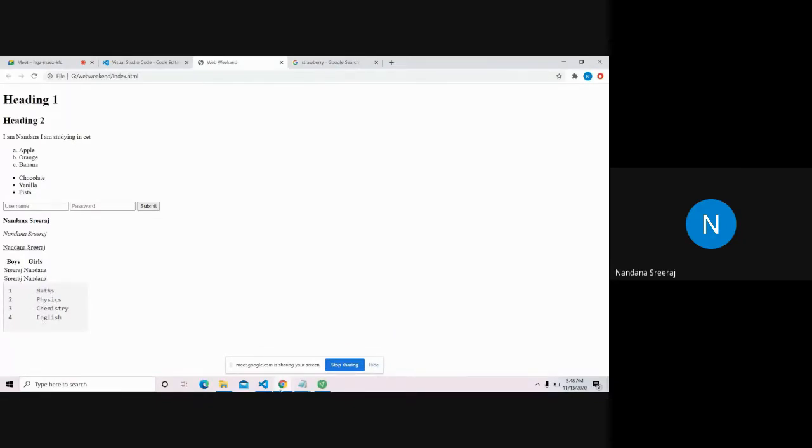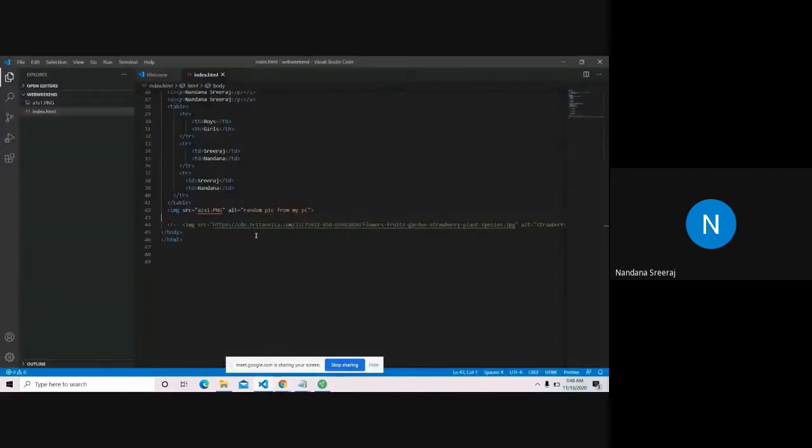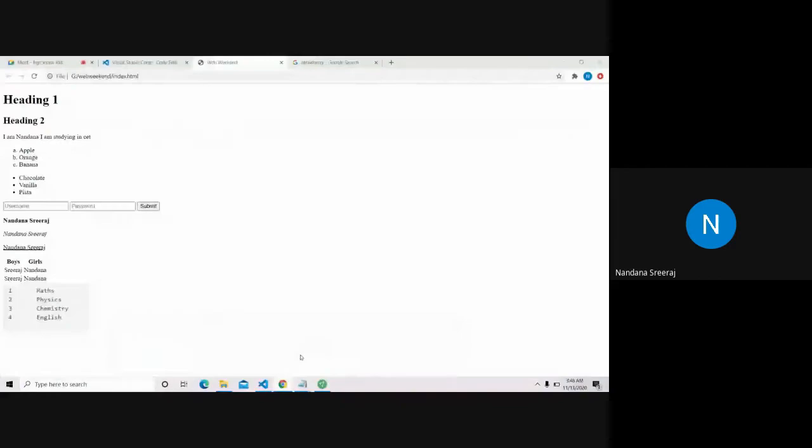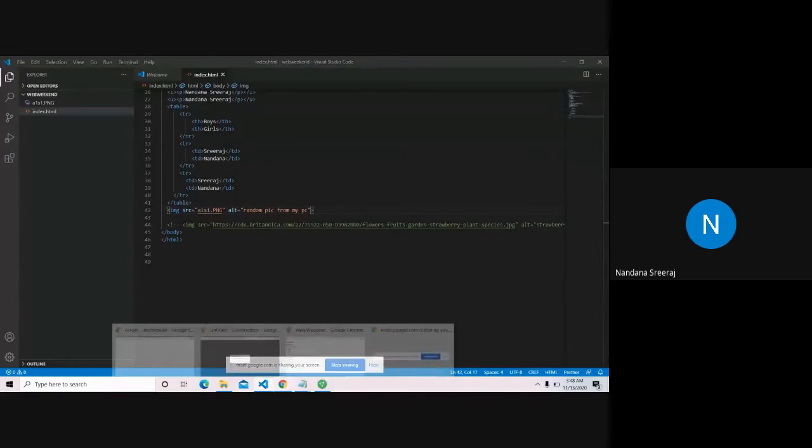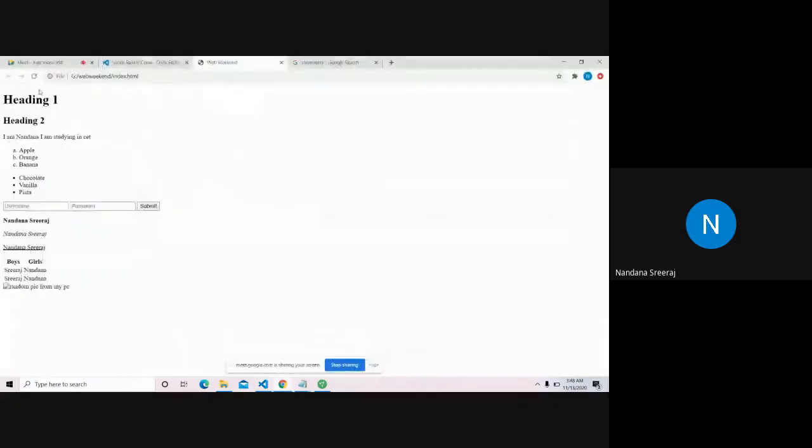I'll just show you what happens if the image path is broken. What if I give a1s.png? There's no such image, right? Since there is no such image, see, the alternate text will come: random pic from my PC. So if you give a path that does not exist, you will see the alternate text, else you will see the image. Yeah. So now we have seen the image tag.